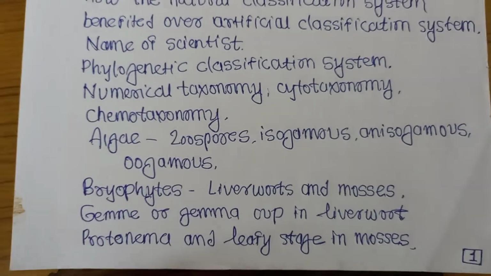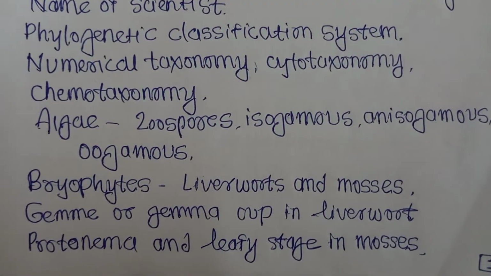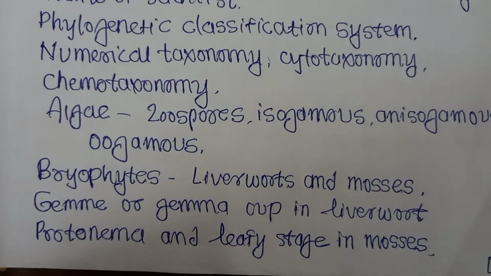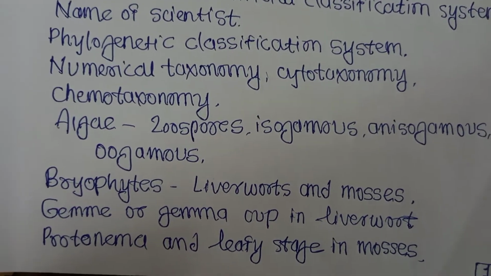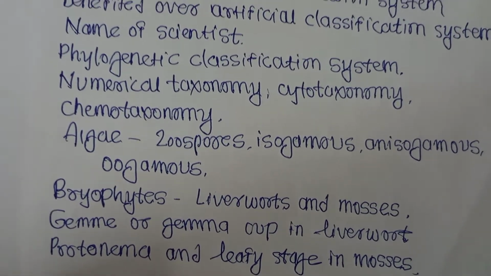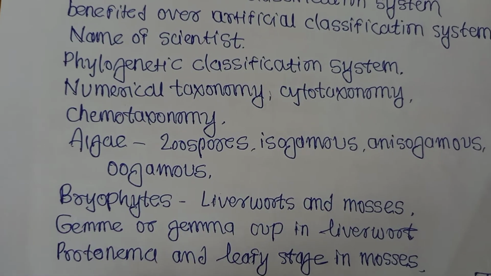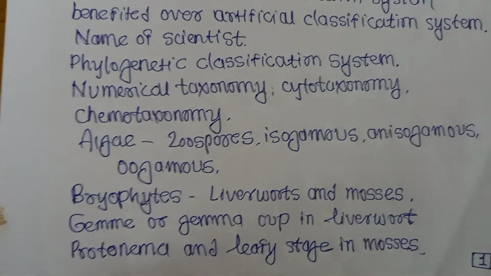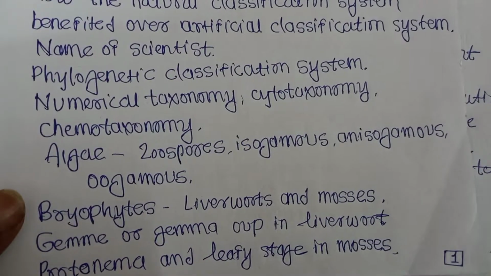Then bryophytes. Bryophytes are of two types, liverworts and mosses. In bryophytes, we see the gemma cup, gemma or gemma cup. This gemma cup we find in liverworts, and protonema and leafy stages we find in mosses. These are the two stages, protonema stage and leafy stage, that we find in mosses.